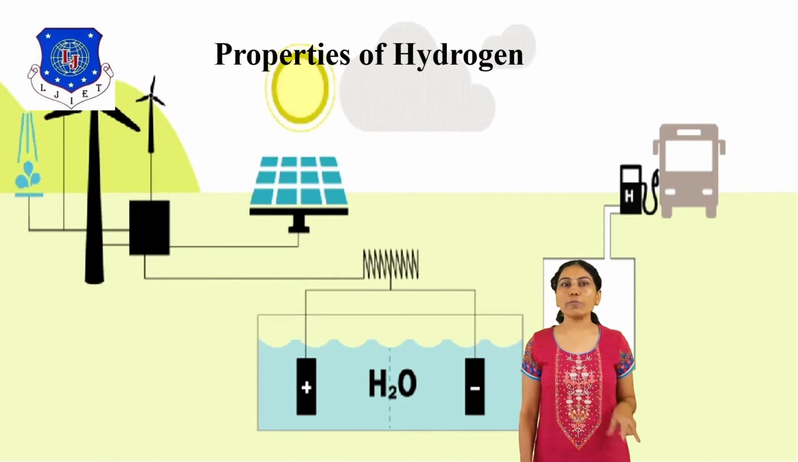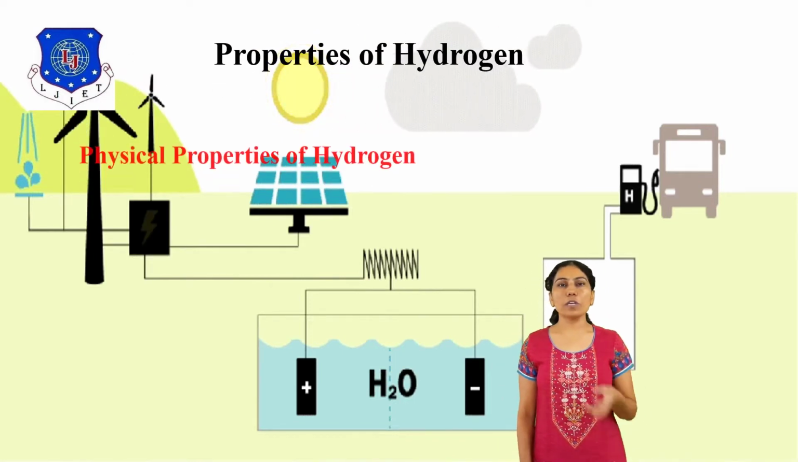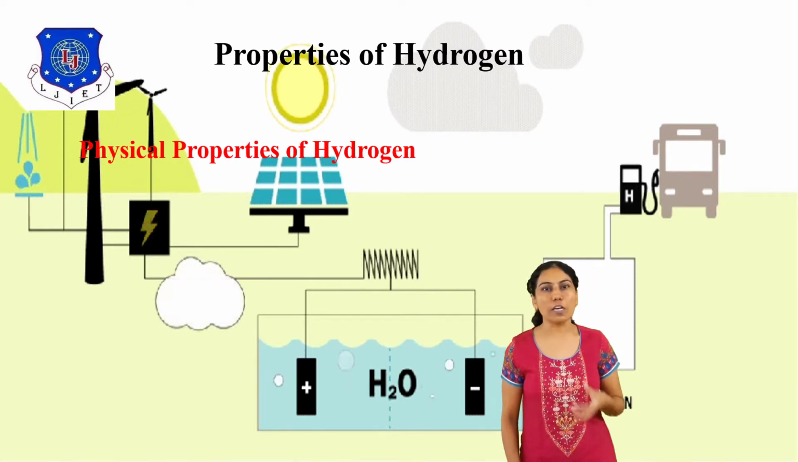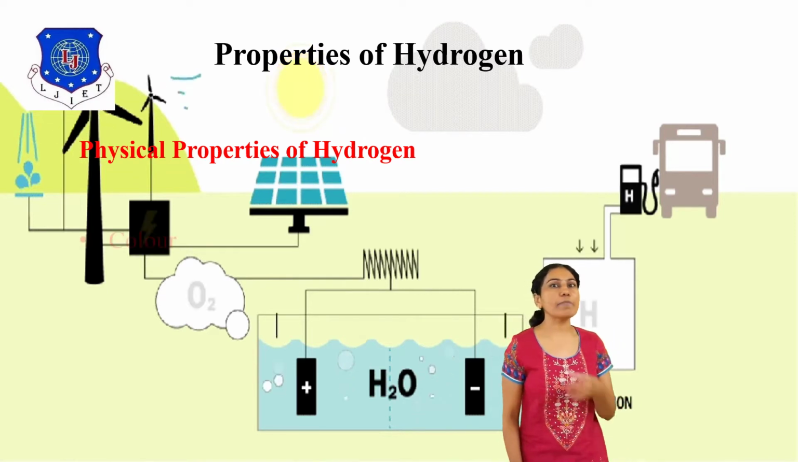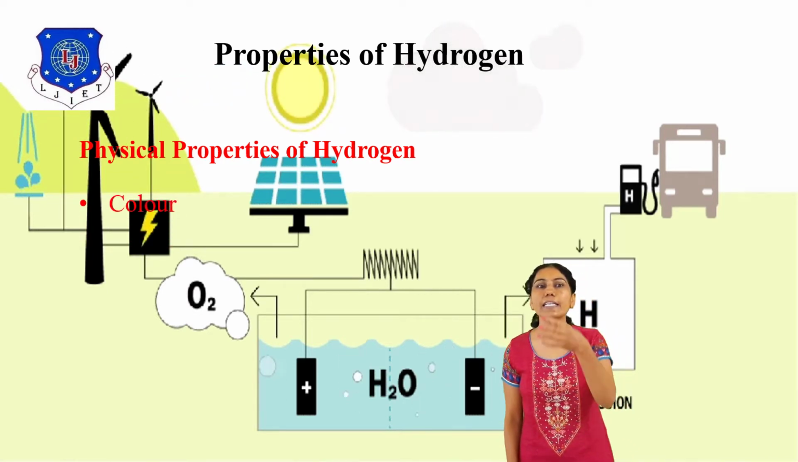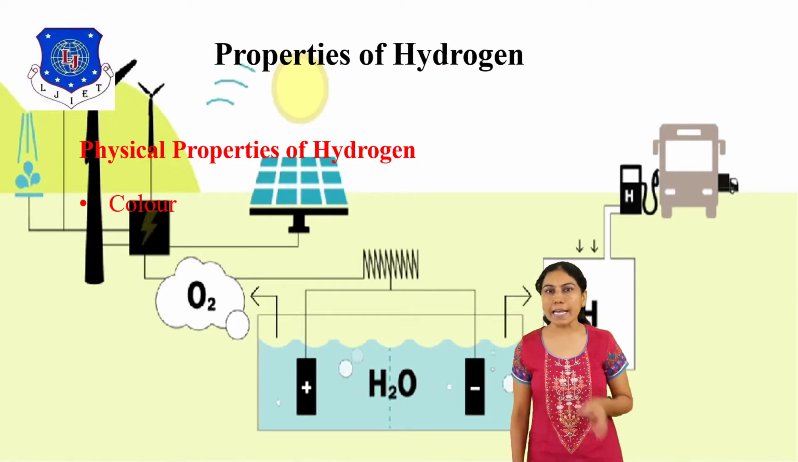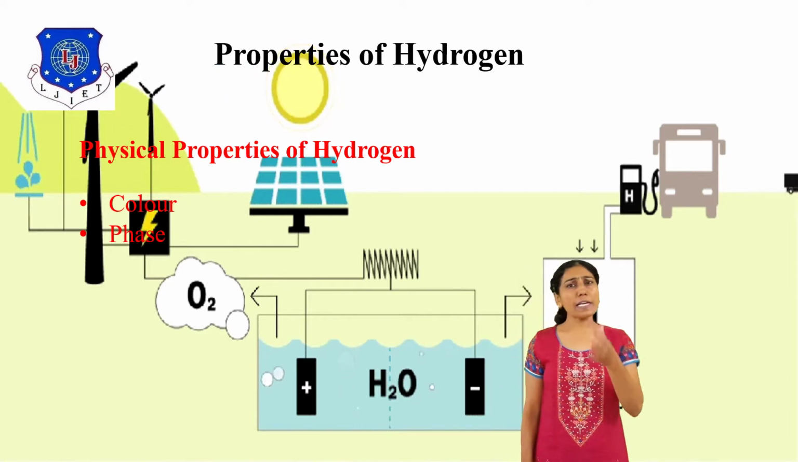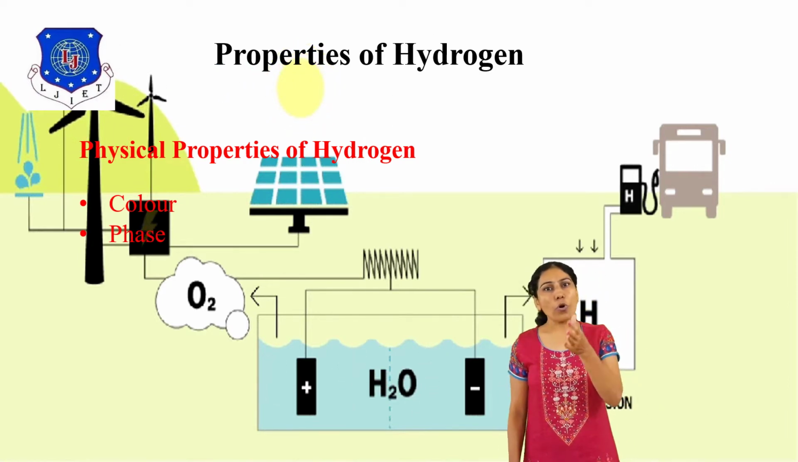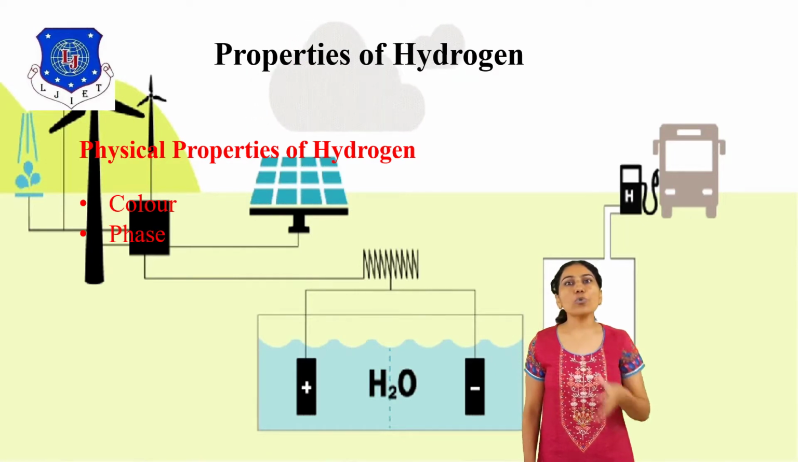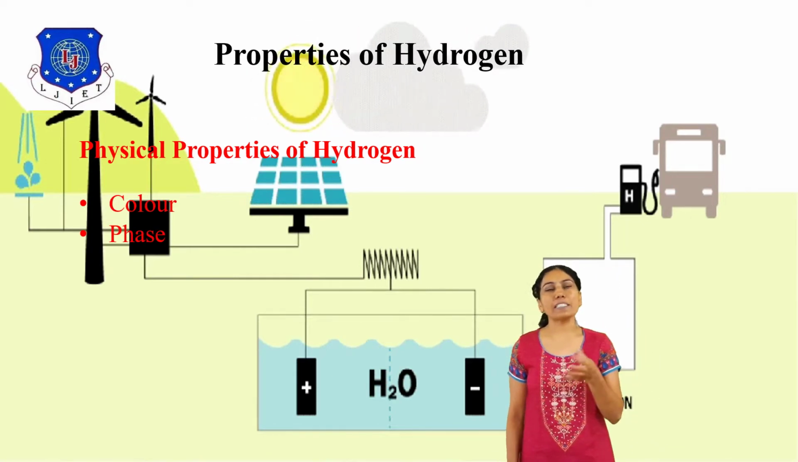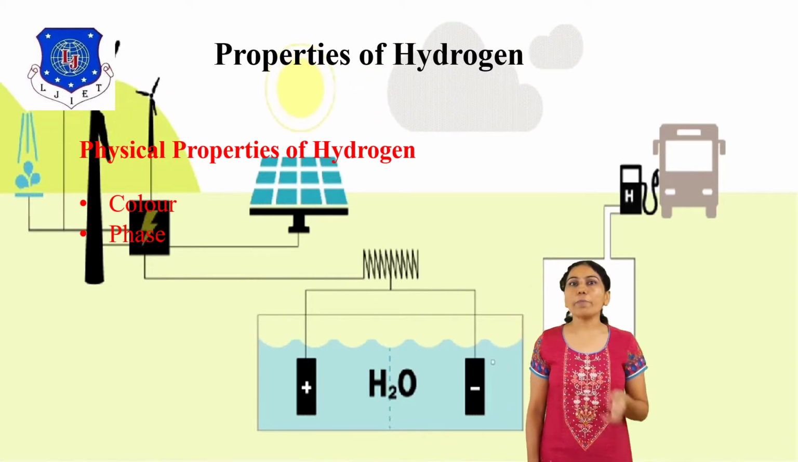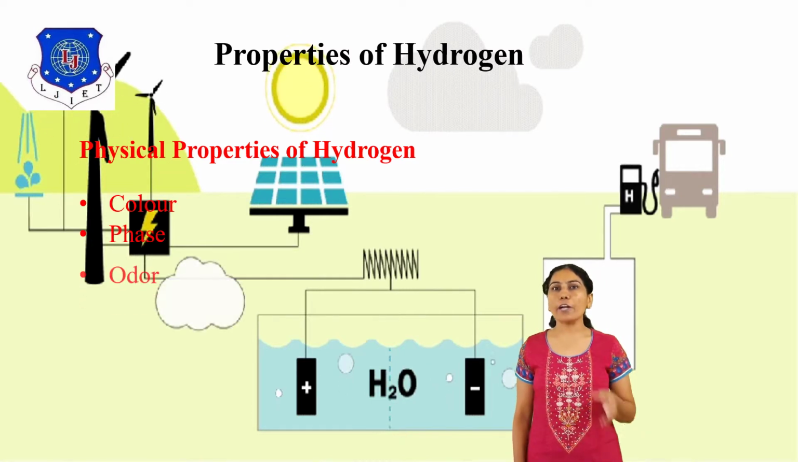There are two types of properties of hydrogen. First is physical properties. Which physical properties of hydrogen? The first point is color: it is a colorless gas. Second is phase, it is a gas. It changes from gas to liquid at a temperature of minus 253 degrees Celsius, and the liquid becomes solid at minus 259.2 degrees Celsius. That is part of phase.